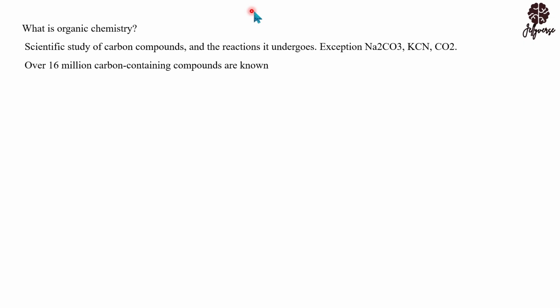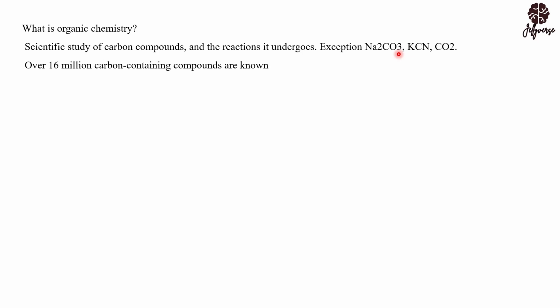There are some compounds that do contain carbon, but yet they are not classified as organic compounds. Examples of these compounds are carbonates, cyanides, and also oxides of carbon. An example is what you are seeing here: sodium carbonate. Even though it contains carbon, it is still not an organic compound.